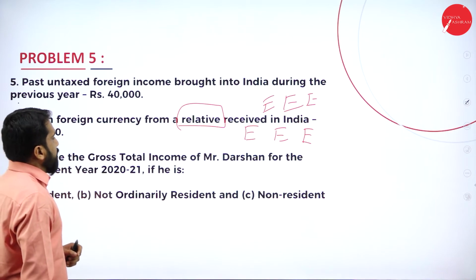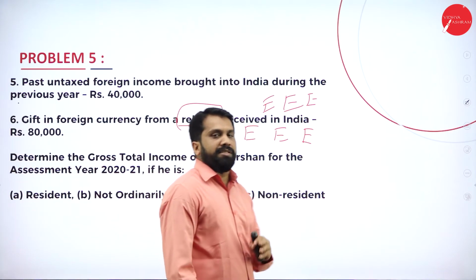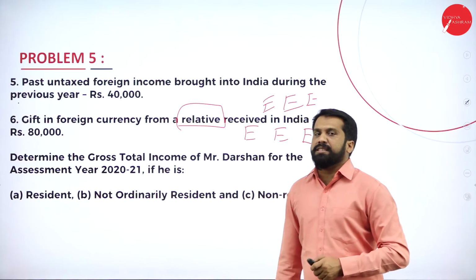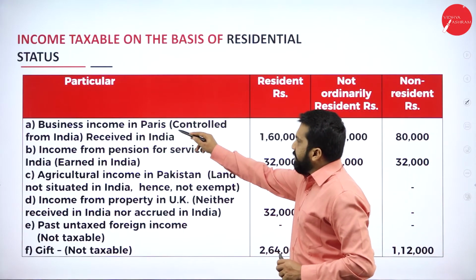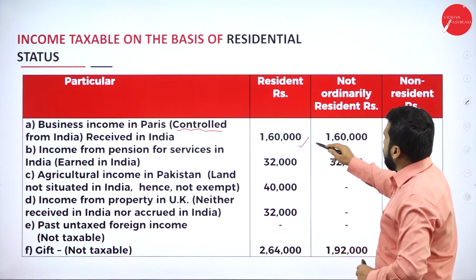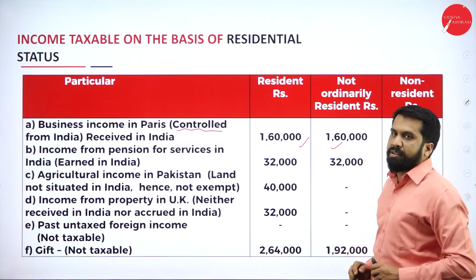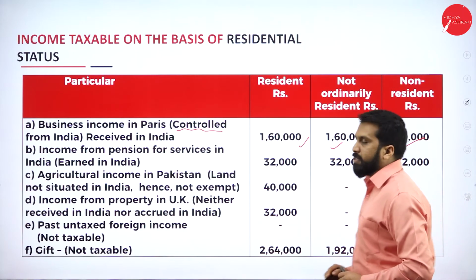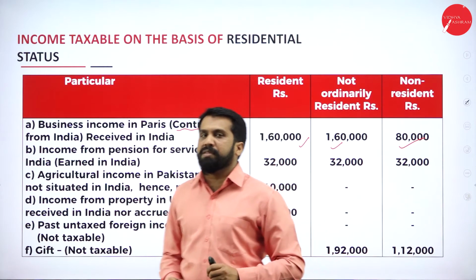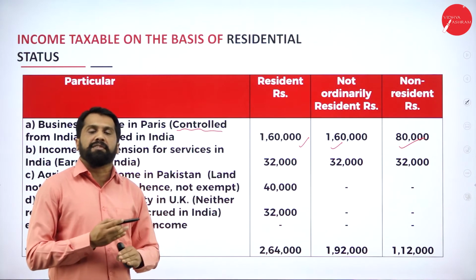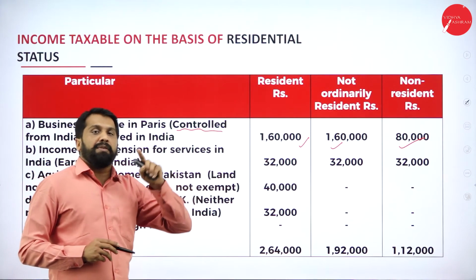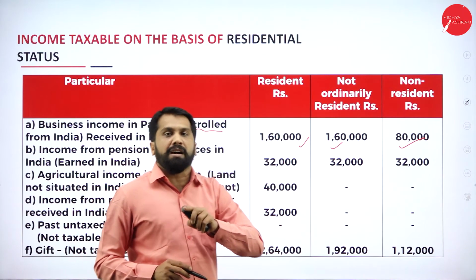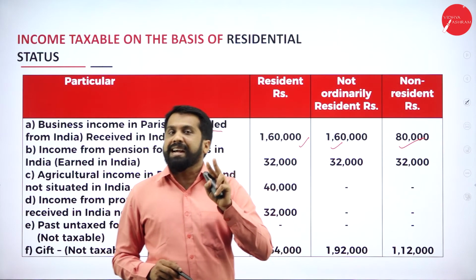Determine the gross total income of Mr. Darshan. Simple one, easily you can score 10 marks. Business income from Paris, controlled, taxable, taxable. Half received in India, so only 80,000 is taxable in the last person. If half is not received in India, the last person will be 0. Why? If it is controlled in India, only two persons are taxable.